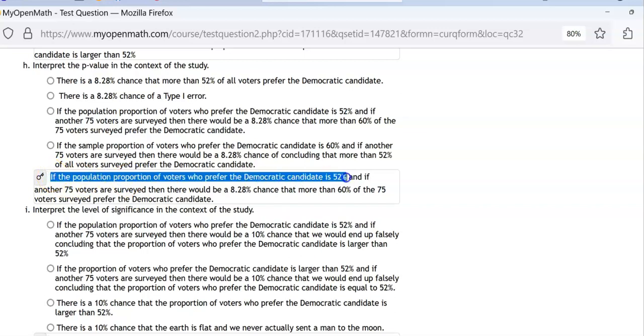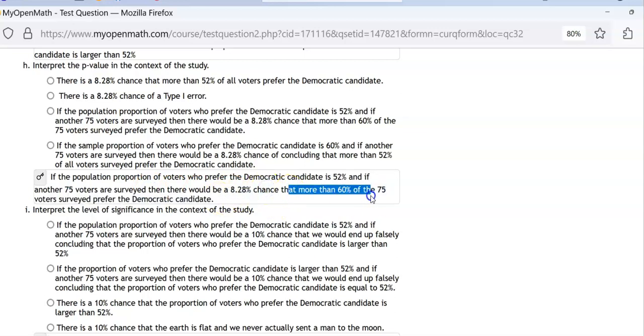And if another 75 voters, where did I get 75 voters? The 75 came from the sample size. There would be an 8.28% chance, that's the p-value we arrived at, that more than 60%. Okay, there is one more thing we have to grab from the spreadsheet.